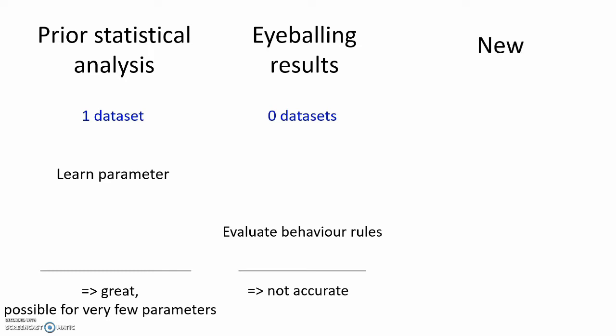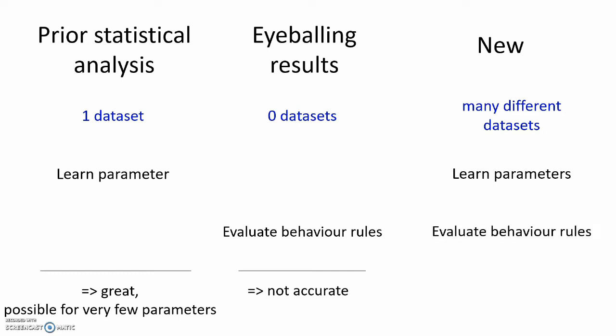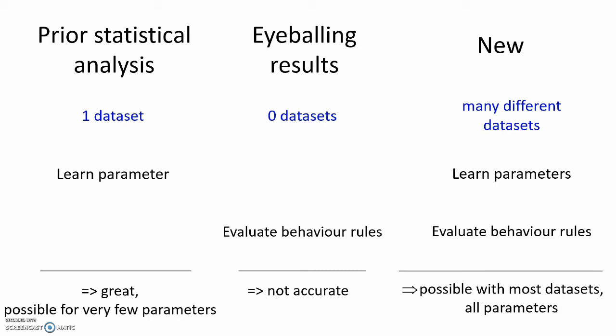In this video I will present a new approach, which not only allows you to learn parameters from many different datasets at the same time, but also allows you to evaluate behavior rules on these many datasets. This new approach gives us the unique ability to indirectly learn about the inner mechanisms of humans by studying the consequences of these inner mechanisms. We can therefore learn from practically any data that was somehow impacted by human behavior. It allows us to learn all parameters very accurately, as we're learning from many different datasets at the same time.